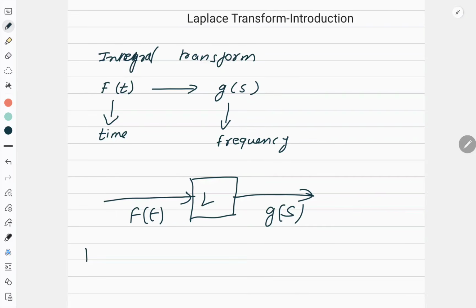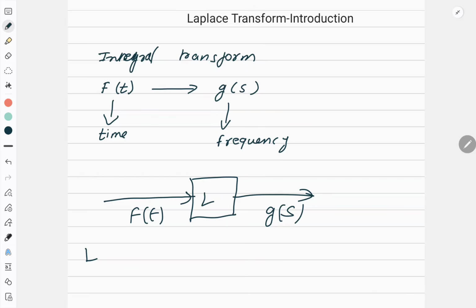Laplace transform is represented by L, and it is also very much useful when we solve differential equations or initial value problems, right? So it has a lot of application and it is a very simple concept, very easy concept to learn.